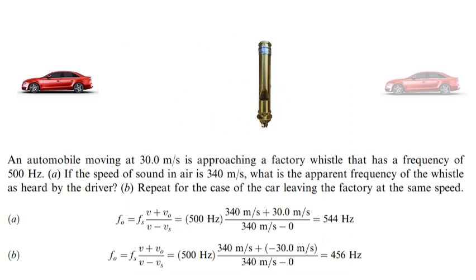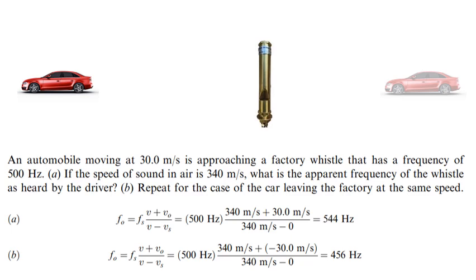In this problem, there is an automobile moving at 30 meters per second approaching a factory whistle that has a frequency of 500 Hz. If the speed of sound in air is 340 meters per second, what is the apparent frequency of the whistle as heard by the driver? Repeat for the case of the car leaving the factory at the same speed.